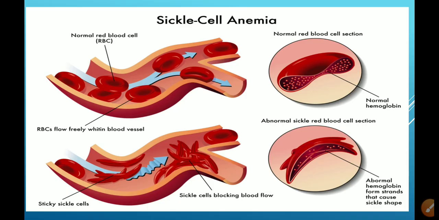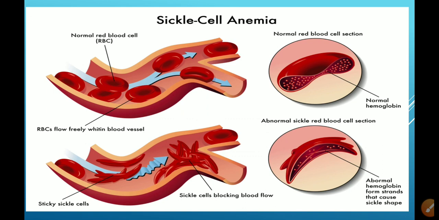Look in this video, if a normal RBC is there, it can flow through the blood vessels very easily. While if we have a sickle shaped RBC, it can block the area of blood vessels and that blockage can interrupt the flow of blood.